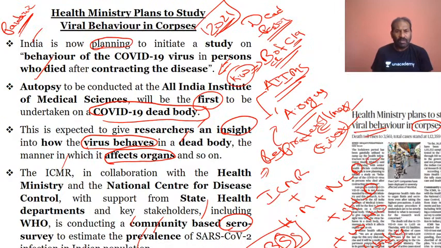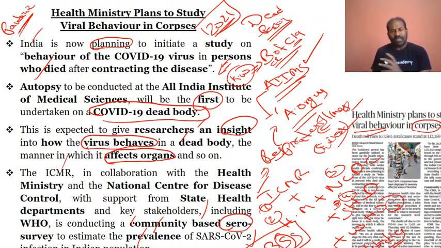Now another one is in regards to trying to find out the behavior of the COVID-19 virus in the dead bodies, which has been conducted by AIIMS. In the case of the community-based sero survey, it will be conducted by ICMR plus the Health Ministry plus the National Center for Disease Control, then the fourth one is state health departments, and the fifth one includes the WHO. So these are all very important from the prelims point of view.